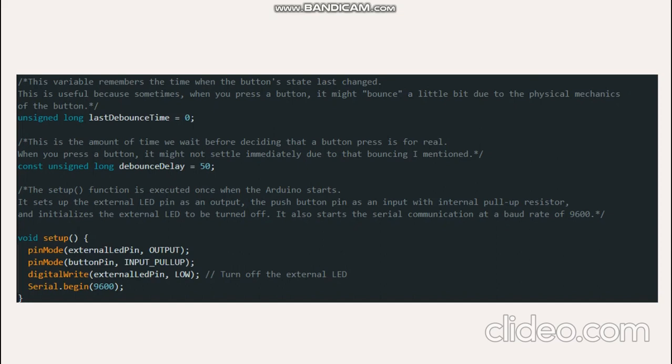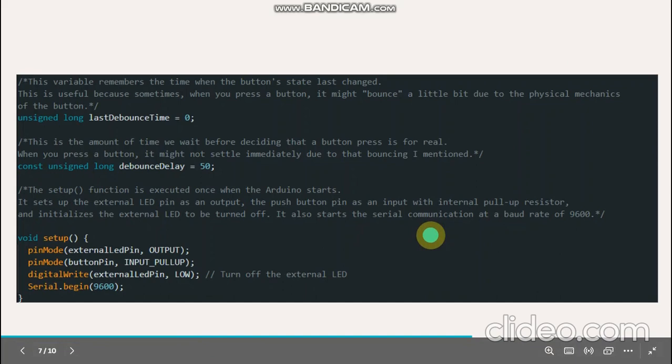One of the important parts of the code is the setup function. The setup function is executed once when the Arduino starts. It configures the LED pin as an output, the button pin as an input with an internal pull-up resistor, and also initializes our serial communication at a baud rate of 9600.